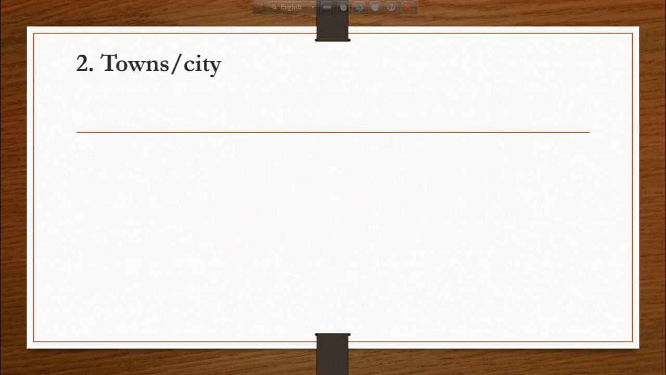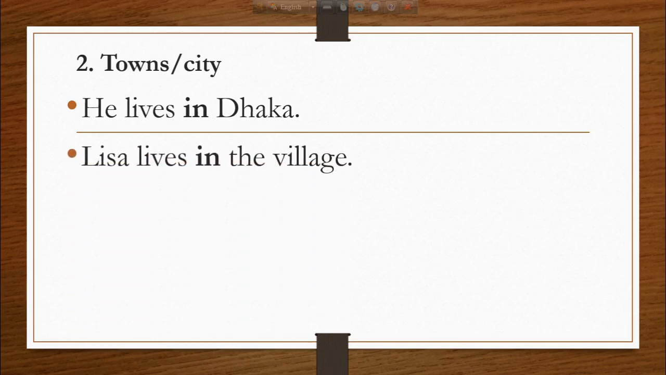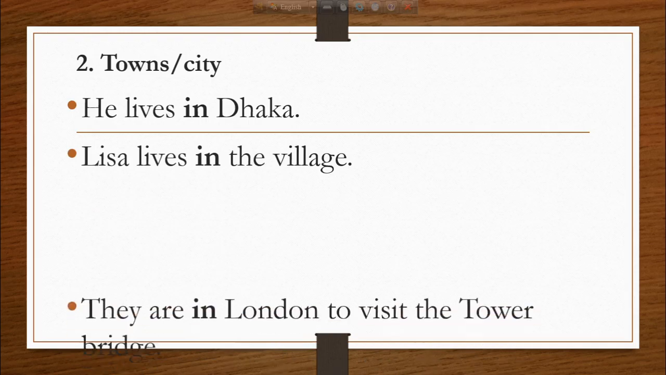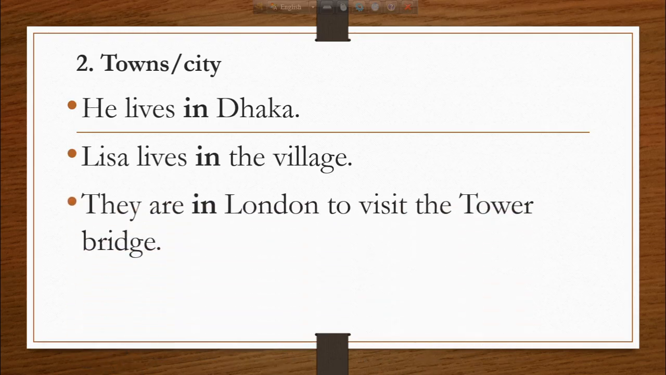So we use in in the case of towns or cities. Suppose we say he lives in Dhaka. Dhaka is a city or a town. We can say he lives in Dhaka. Lisa lives in the village. They are in London to visit the Tower Bridge.